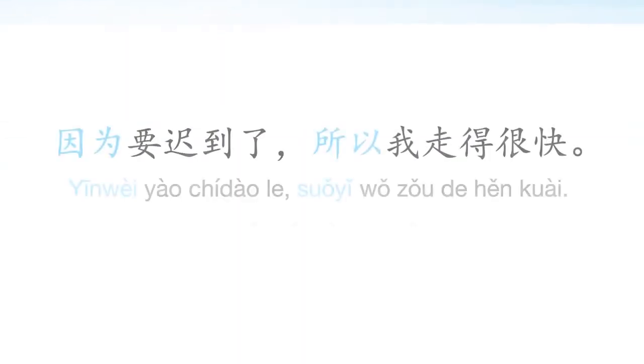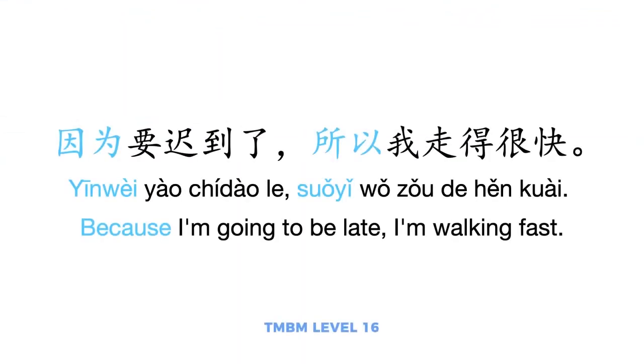Sentence 1. 因为要迟到了，所以我走得很快. Because I'm going to be late, I'm walking fast. So the reason the speaker is performing the action 走得很快 is because they're going to be late. 要迟到了. But in English, we wouldn't normally say because reason, so action. That's kind of redundant. It's kind of just implied that the so is there. So just bear that in mind that in Chinese, you'll often put them both together. You'll say 因为什么什么，所以什么什么. So if that's something that happens and it's a little bit confusing, you'll get used to it.